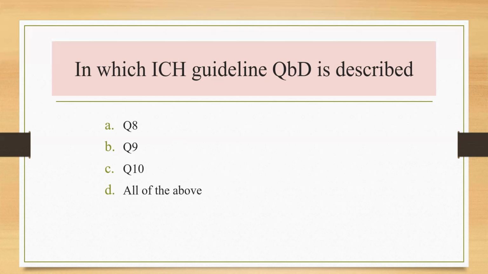This QBD is described in Q8, Q9 and Q10. So correct answer is option D. That is nothing but all of the above.